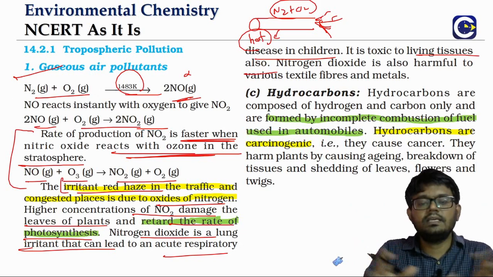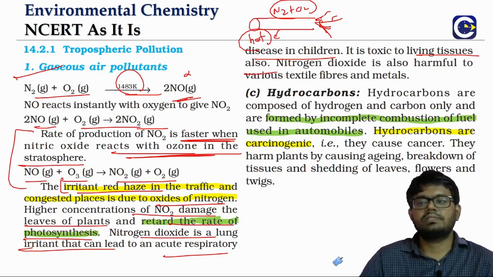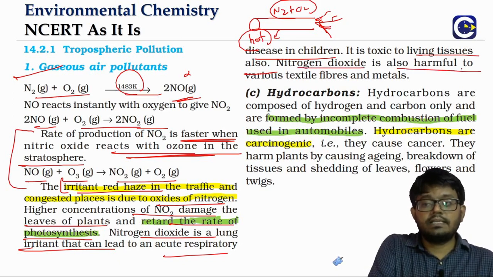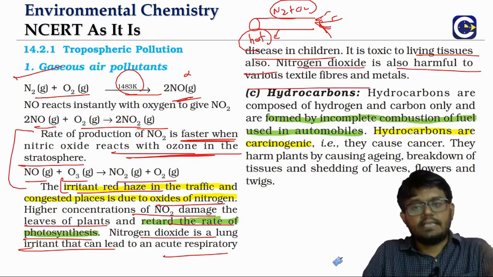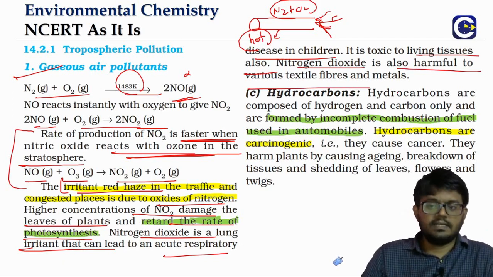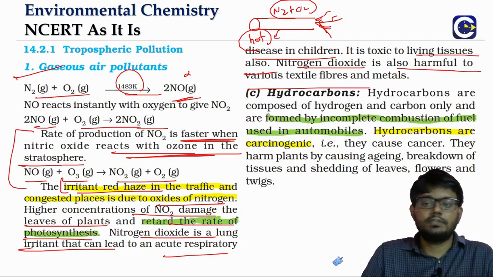These are the words typically used for framing questions. Not only that, nitrogen dioxide can also be harmful for textile fibers, even metals, etc. So this is about the story of oxides of nitrogen.